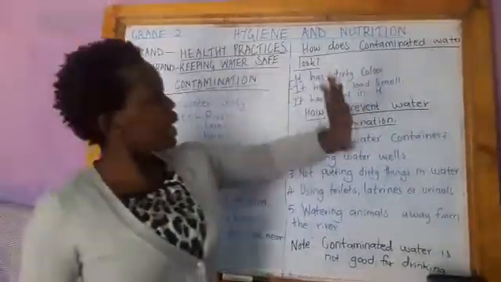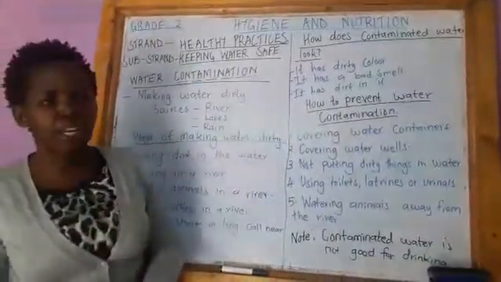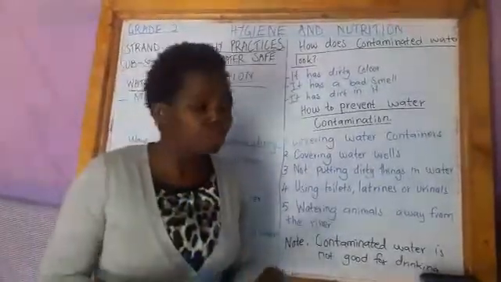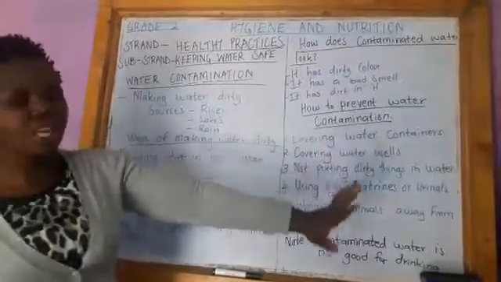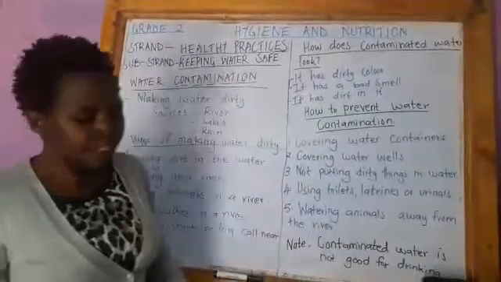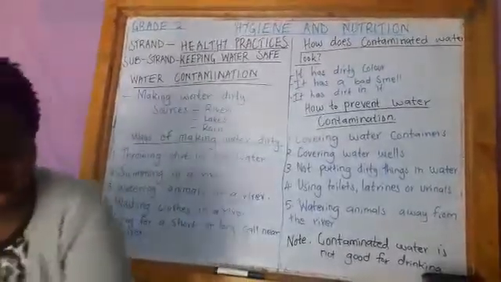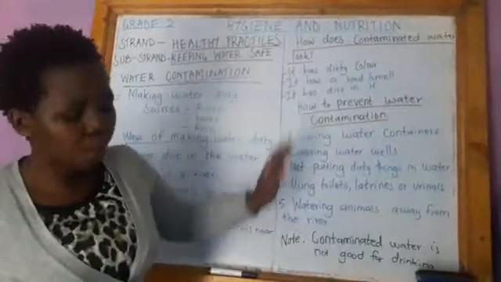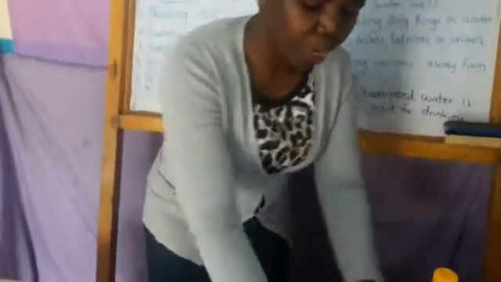Now, how does contaminated water look? When we talk about water contamination, after contaminating the water, how does it look? Today, we are going to check on how the contaminated water looks. First of all, we are going to do something small to find out. So, I have a few things here which we are going to use.